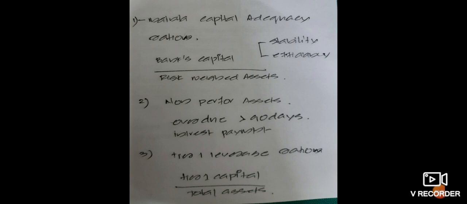Okay, so here I have told you that there are 3 main restrictions to be followed by the NBFC under PCA, which is mentioned by the RBI. They are mainly capital adequacy ratio, then they will have to restrict the non-performing assets, then they will also have to maintain Tier 1 leverage ratio. Okay, all these points come under this prompt corrective action framework by RBI.